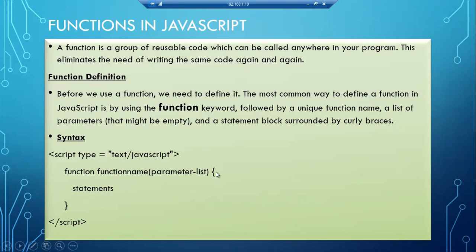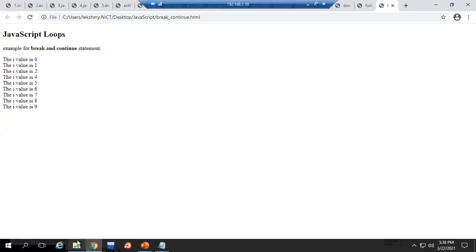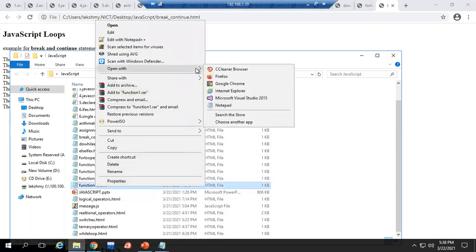We'll see examples of how to create functions. We can create 4 types of functions.